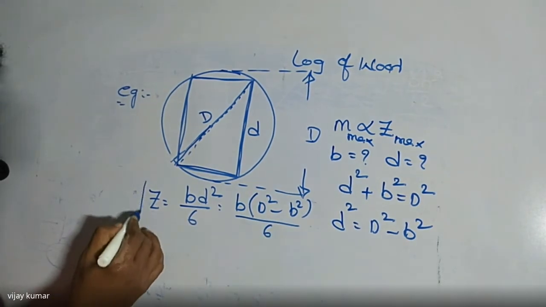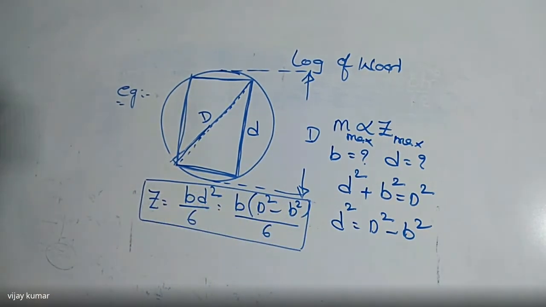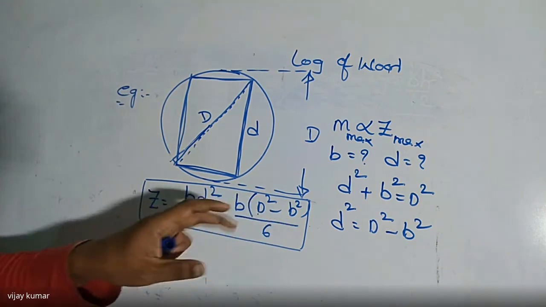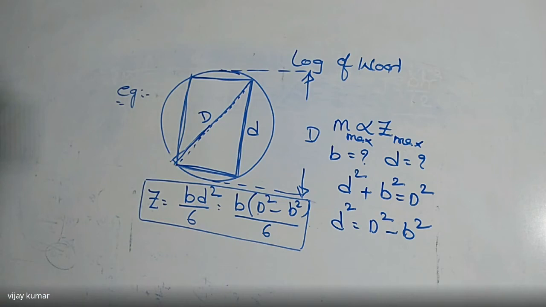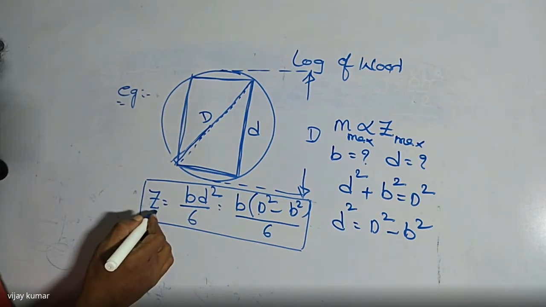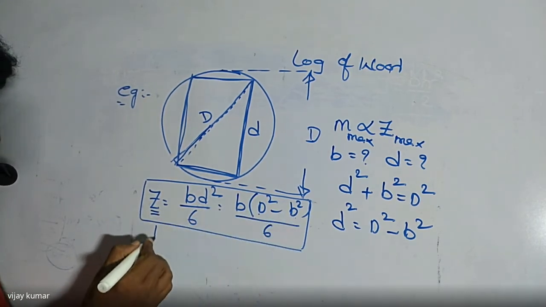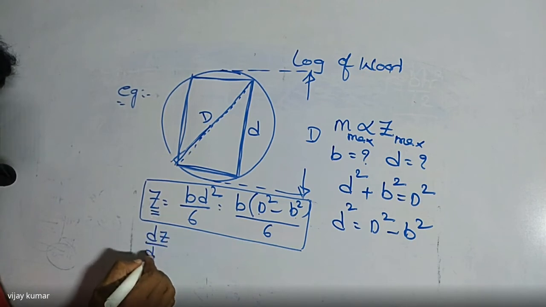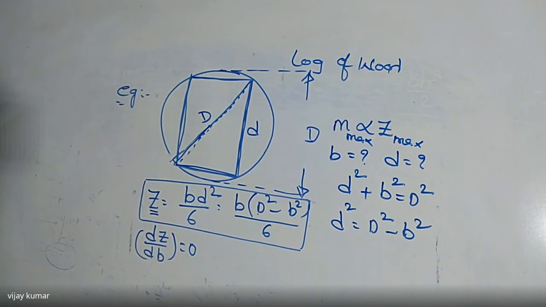If you see that equation, what is the variable in that equation? Capital D is constant, the circular diameter of the wood is constant. So the only variable is b. I am converting in terms of b, or in terms of small d also we can convert it as you wish, no problem. If I want to find the maximum strength condition, I differentiate this value with respect to the variable. So dZ by db must be equal to how much? Zero. That is the condition for maximum strength.